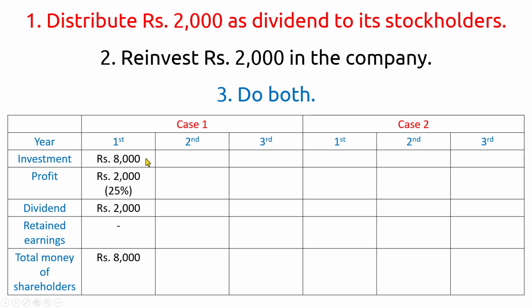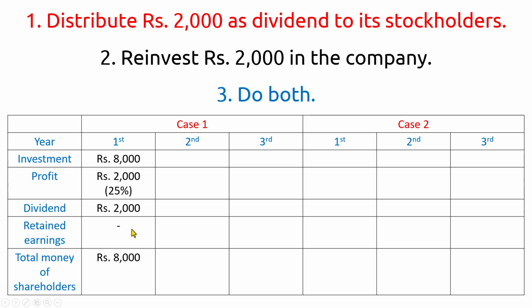And let us say that in the first year, 2,000 rupees is the profit that the company makes. Let us assume that 25% of the investment is obtained as profit. Okay. If the company gives out the entire 2,000 rupees profit as a dividend, then the retained earnings are 0.